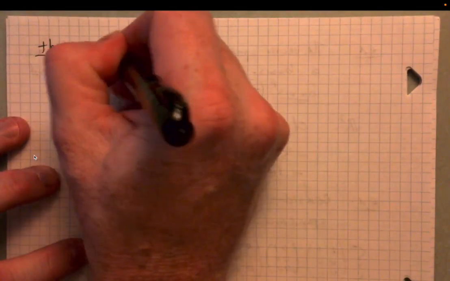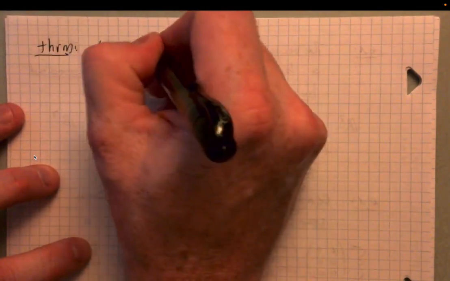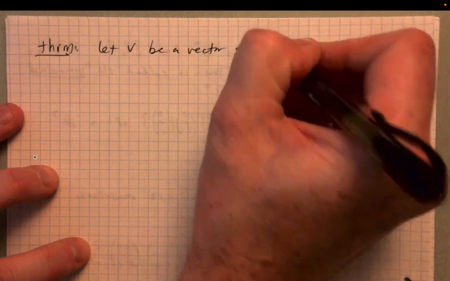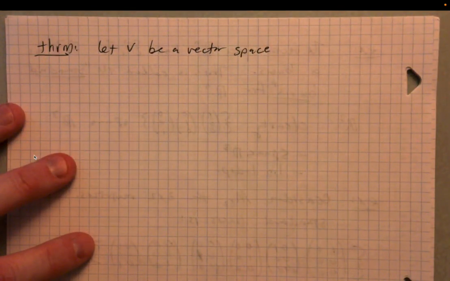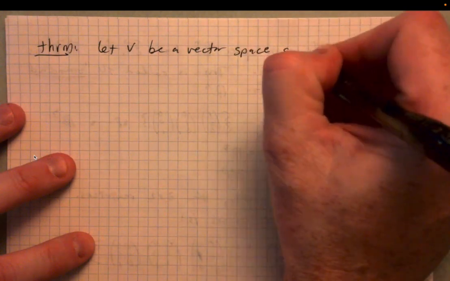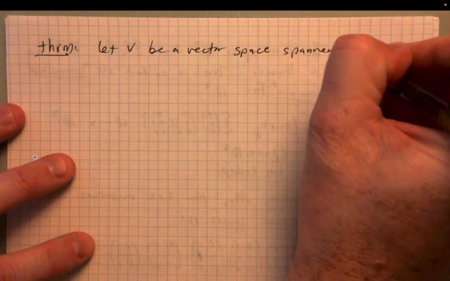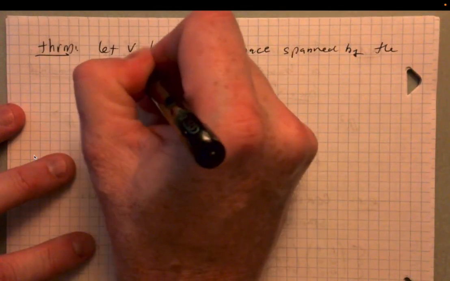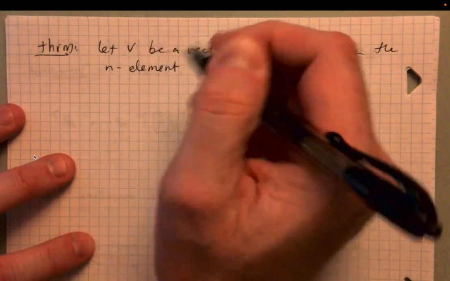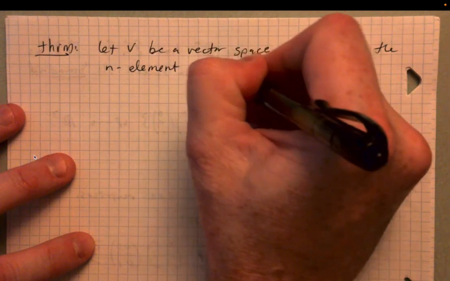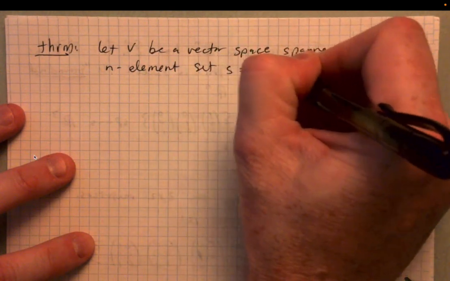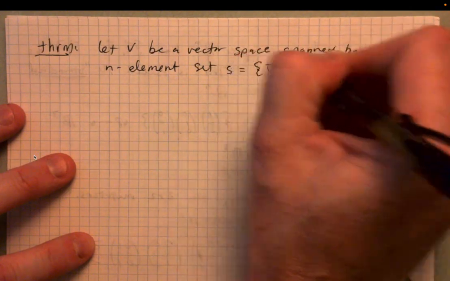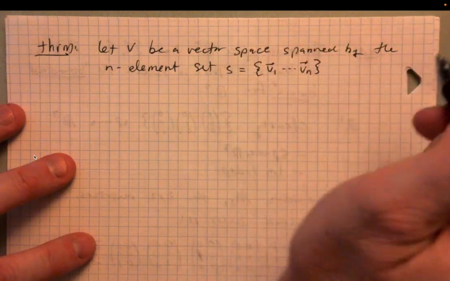So let V be a vector space spanned by the n element set S, and let's call the vectors in there v1 through vn.